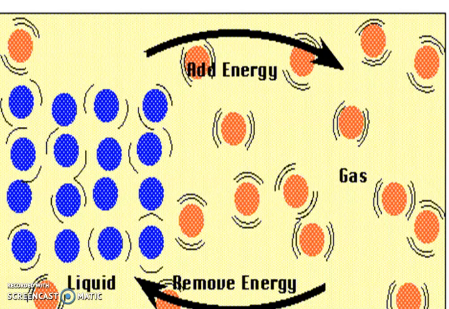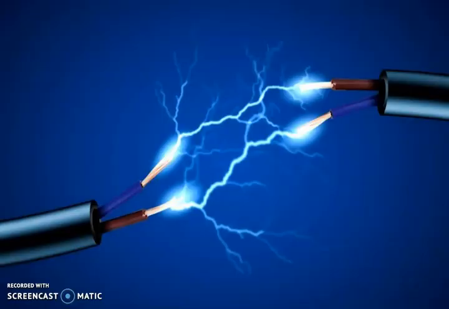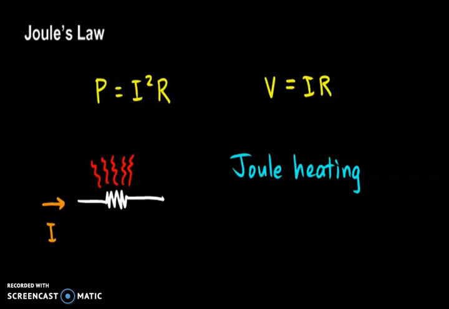Heat is an energy that raises the temperature of a thing by causing the molecules in that thing to move faster. Heat is not matter, it doesn't occupy any space. Like light, sound, and electricity, heat is also a form of energy. And the SI unit of heat is joule.